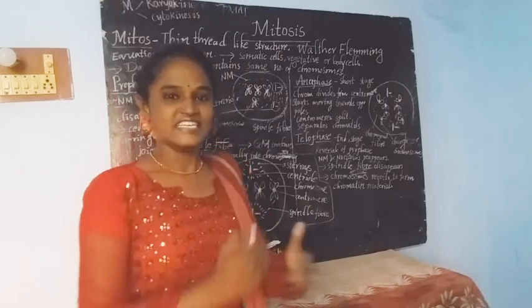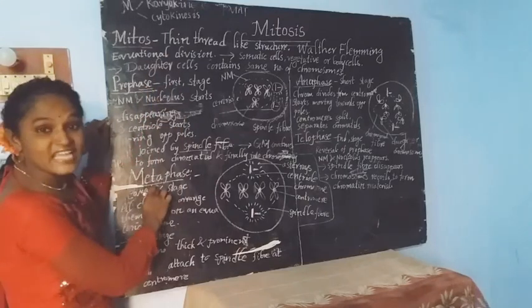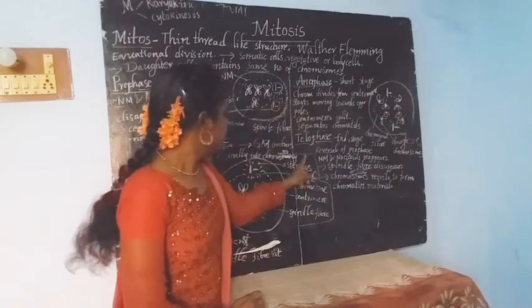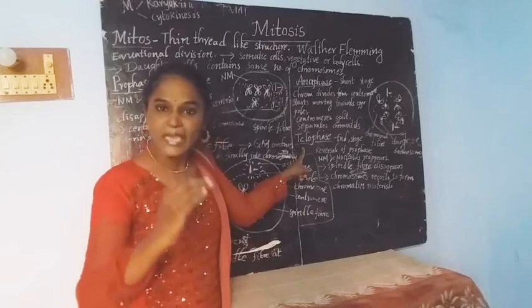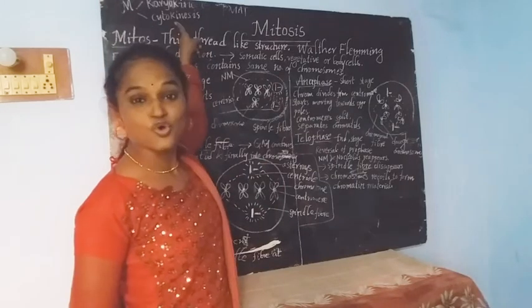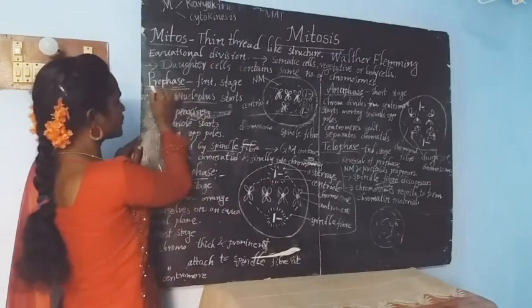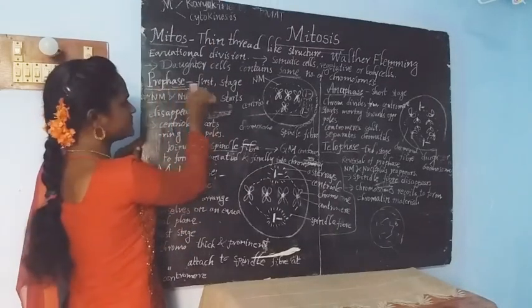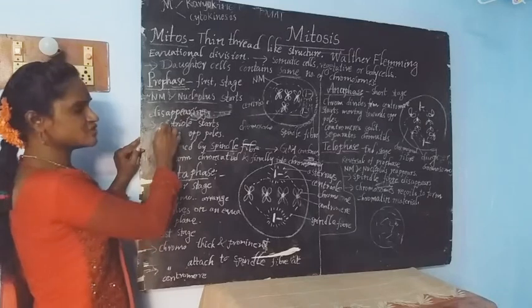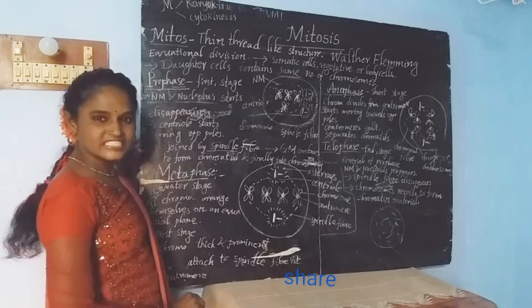PMATC. Here P means prophase, M metaphase, A anaphase, T telophase. PMAT. Next C. C means cytokinesis. That's why I ask you to remember. Here pro means first, and phase means stage. Prophase is the first stage of mitosis.